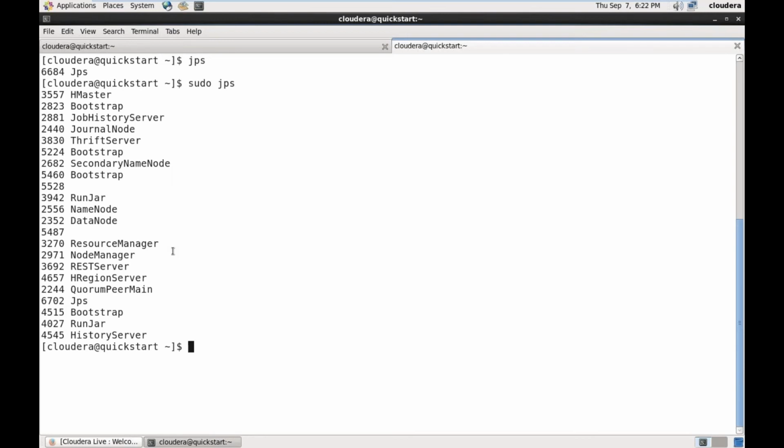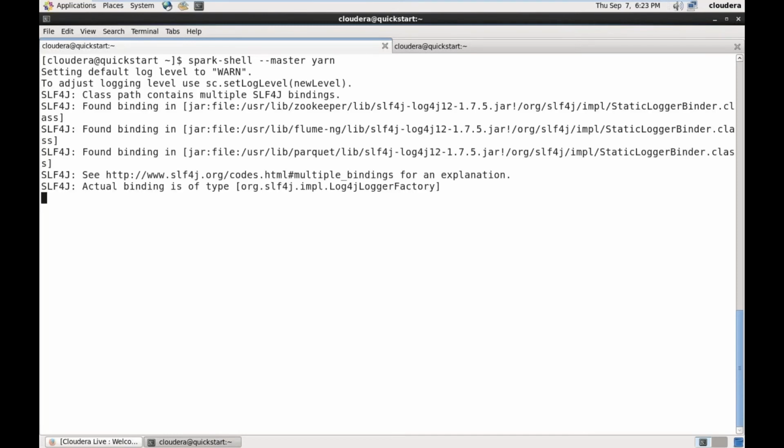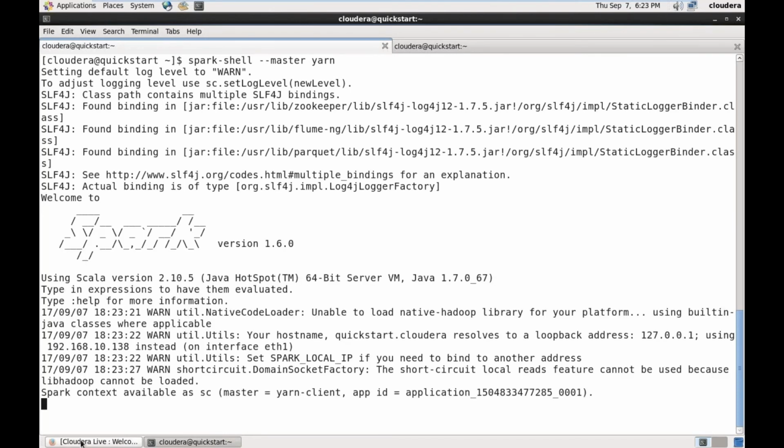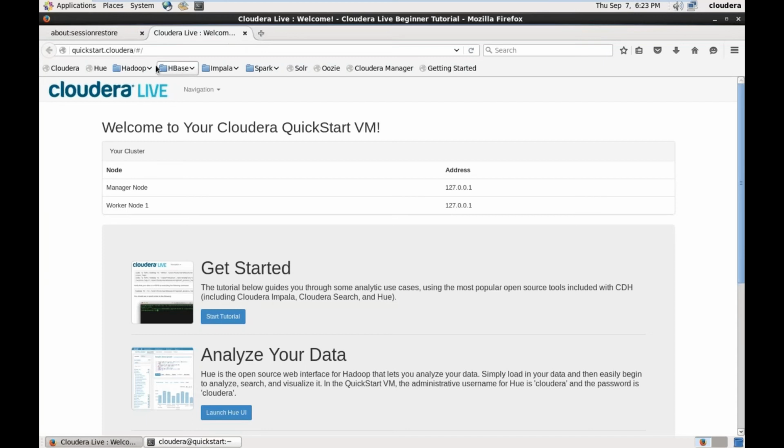How do we do it? The only thing is we write spark-shell --master, and instead of local, we have to type Yarn here. So we are submitting this Spark application to the Yarn cluster. That's it, very simple. Let me open the browser meanwhile. I'm opening the Yarn resource manager.